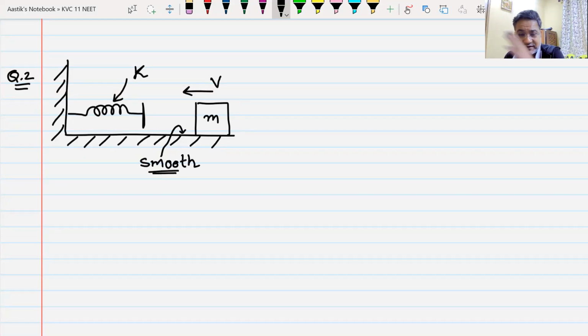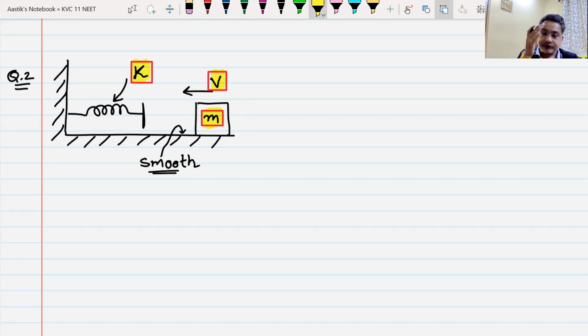Now, a block of mass m is moving on a smooth surface with a velocity v. So what all things are given to you? The things that are given to you are the mass of the body m, the velocity of the body v, and the spring constant k. All these three yellow things are already given to you.